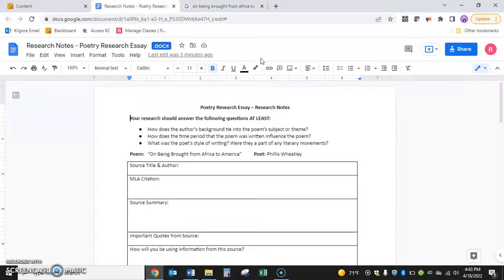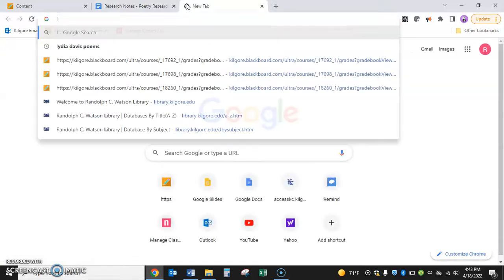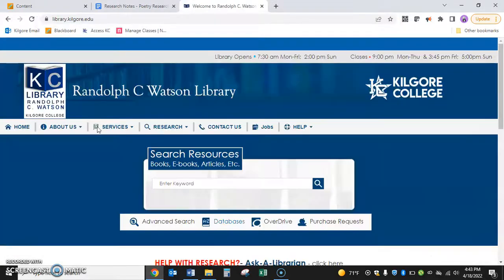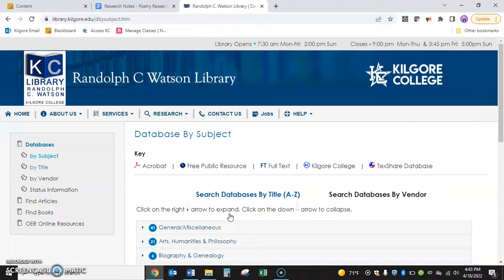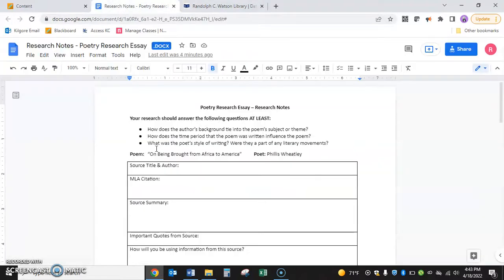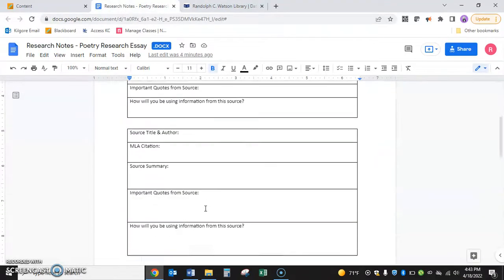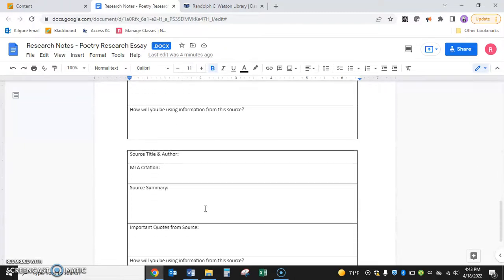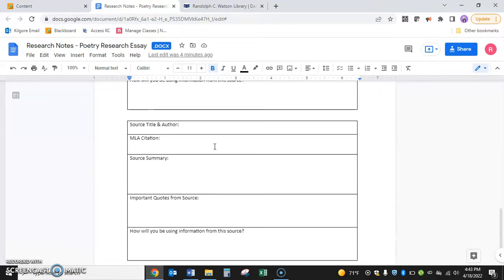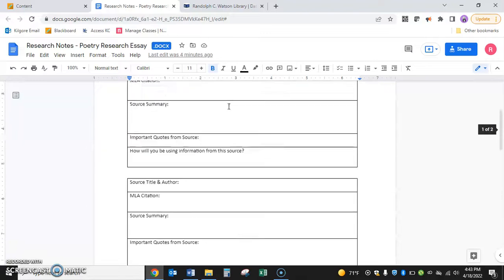I'm not going to use Google. I'm going to get rid of that search and go to library.kilgore.edu, and this will bring you to the Kilgore College Library website. I'm going to click on databases, and you'll see right here that there are 4 boxes to fill out. That means you have to have 4 sources, like your instructions. So I'm going to be looking for information to fill out these 4 sections.